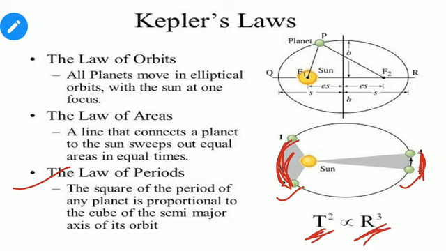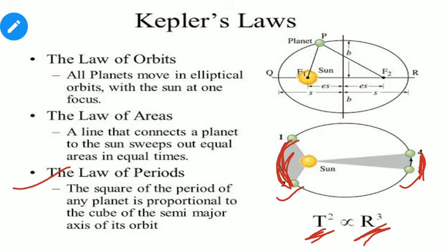It means as the planet goes farther from the sun, its time period increases. So Mercury has the minimum time period of revolution while Pluto has the greatest.